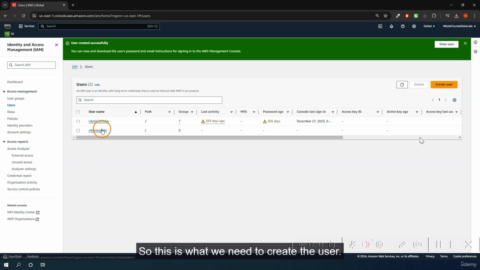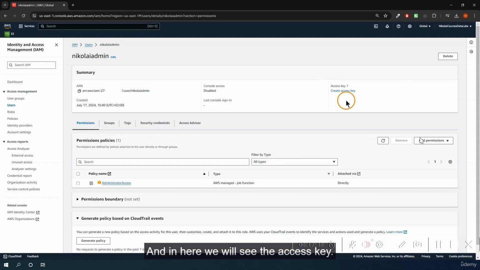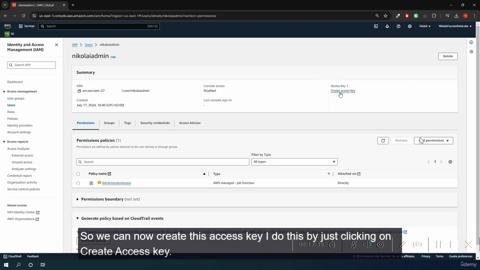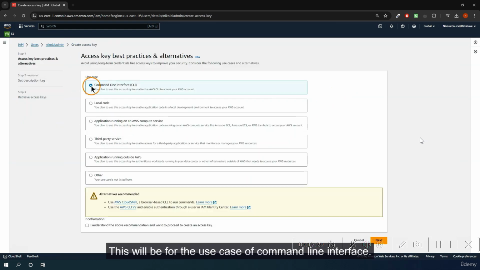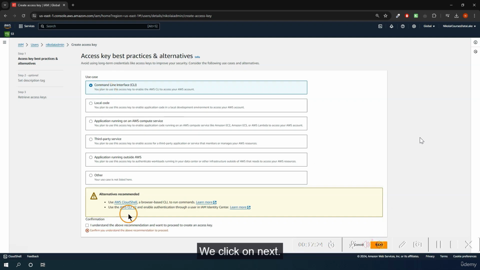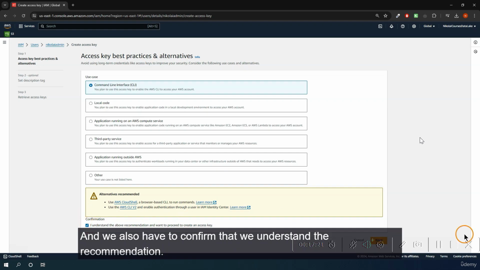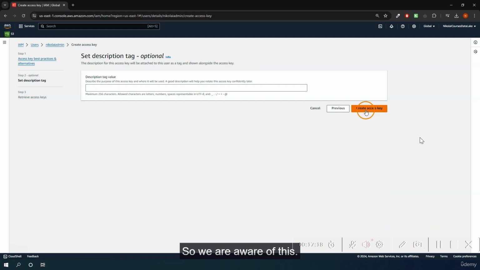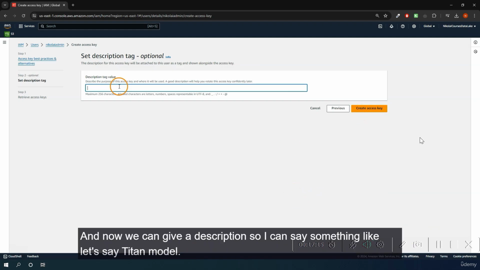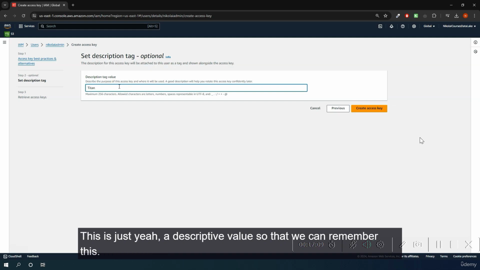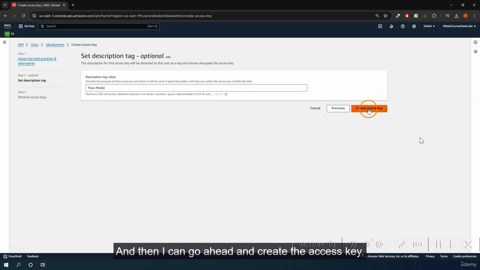So this is what we need to create the user. We can now open this user, and in here we will see the access key. So we can now create this access key. I do this by just clicking on create access key. This will be for the use case of command line interface. This is what we will be using. We click on next, and we also have to confirm that we understand the recommendation. So we are aware of this. We click on next, and now we can give a description. So I can say something like, let's say Titan model. This is just a descriptive value so that we can remember this. And then I can go ahead and create the access key.